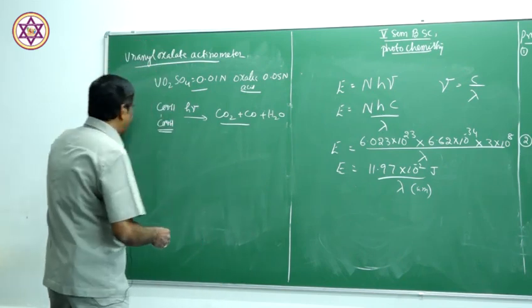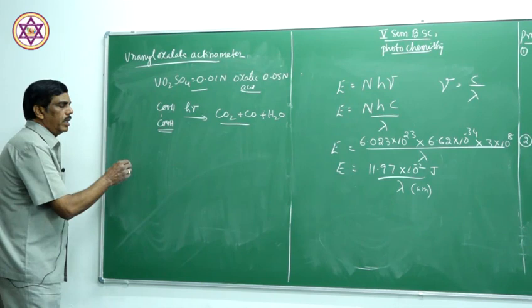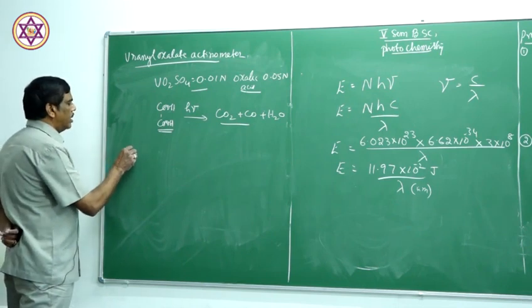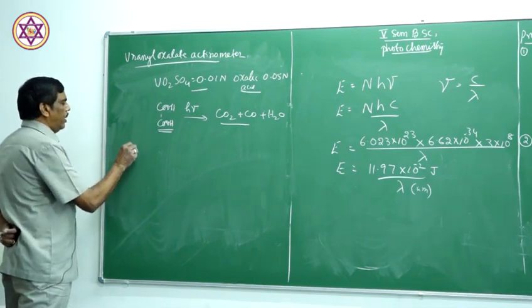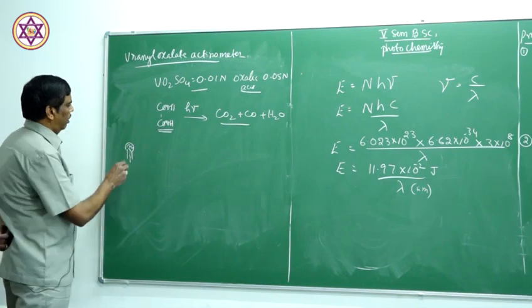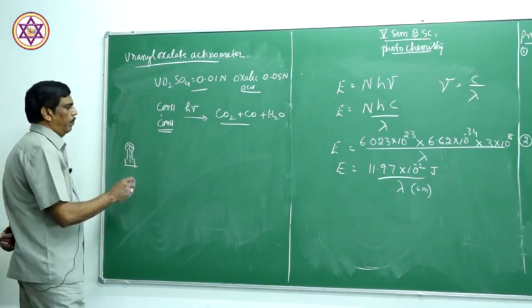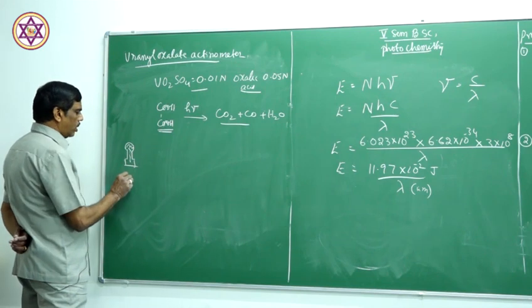Now, the uranyl oxalate actinometer apparatus consists of the following parts. First is the source of light.